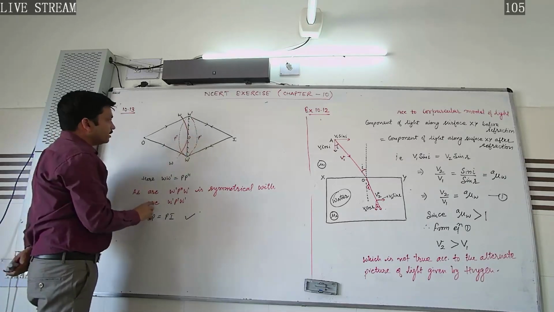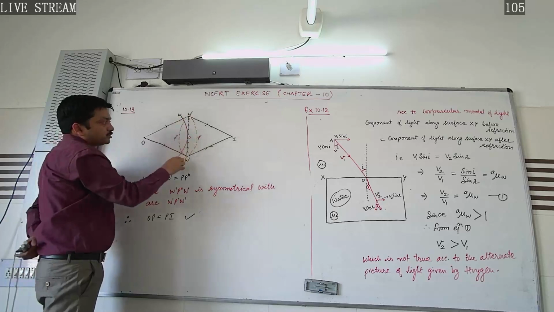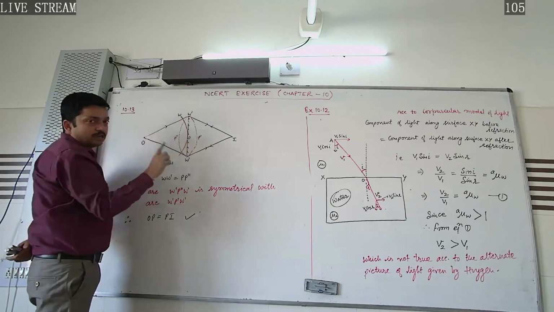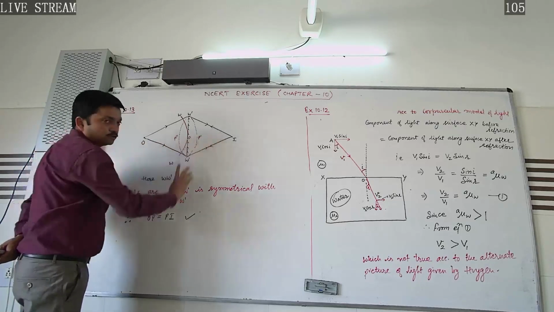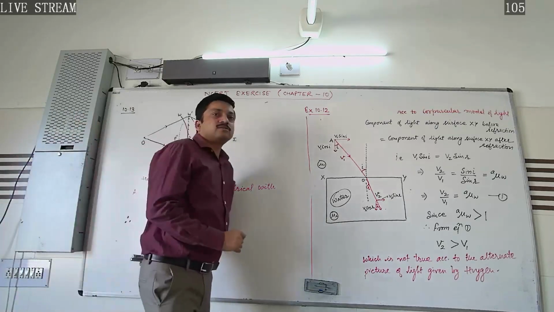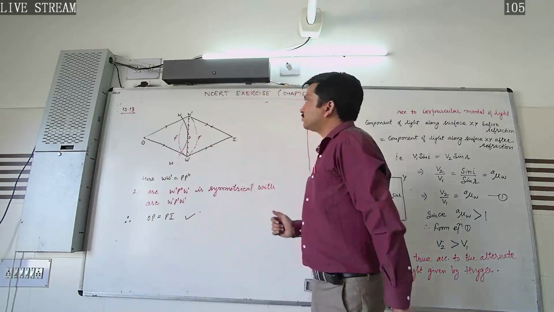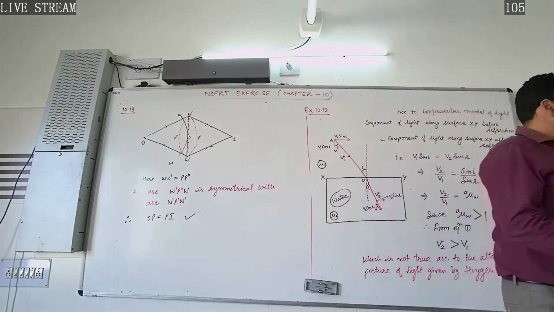So what would happen? As both these arcs are symmetrical, their centers should lie at the same distance. Therefore distance OP will be equal to distance PI. This is what we had to prove in this question. Now let's move to the next question.